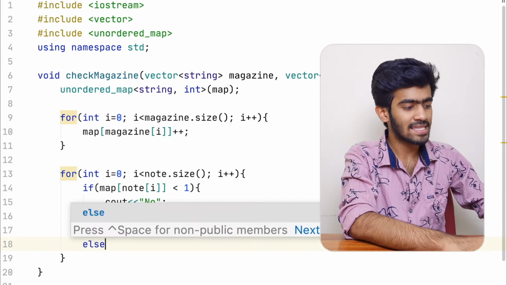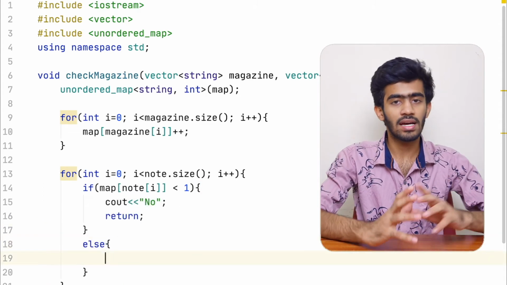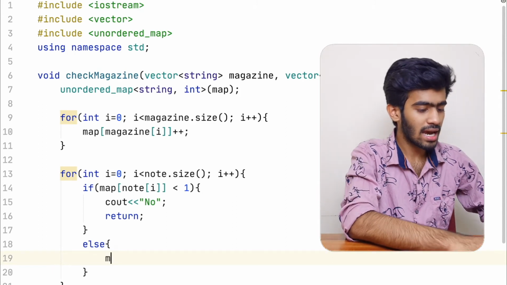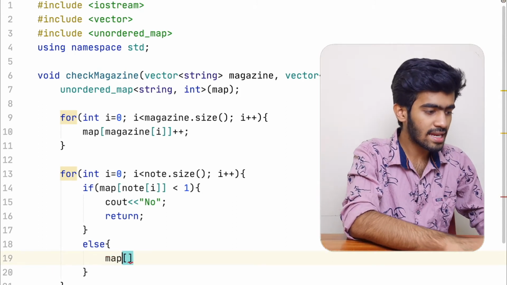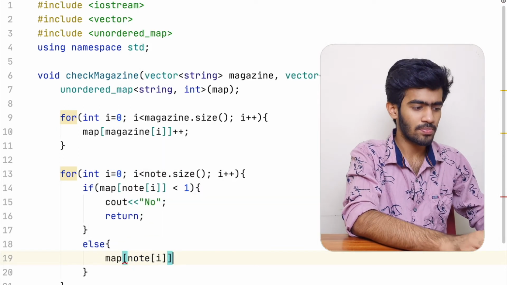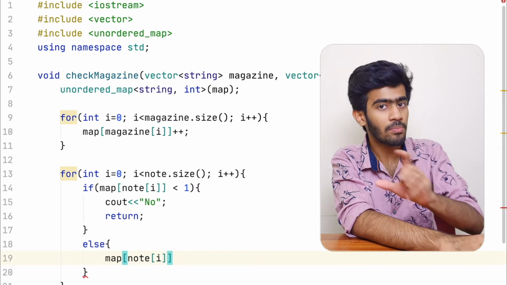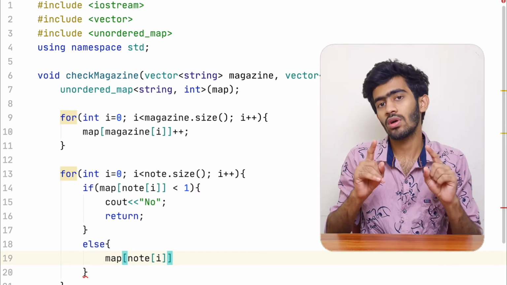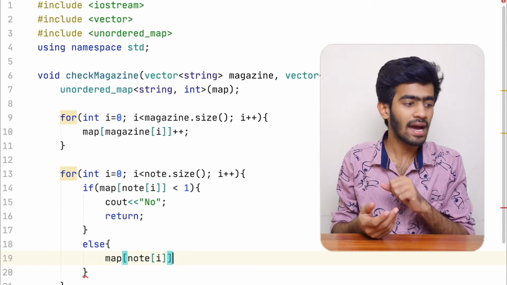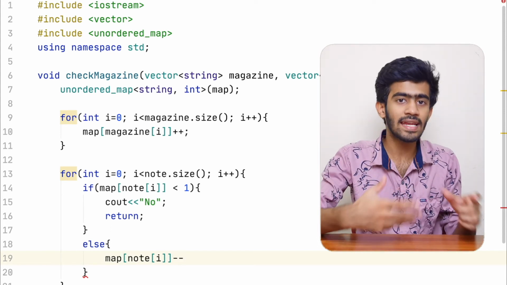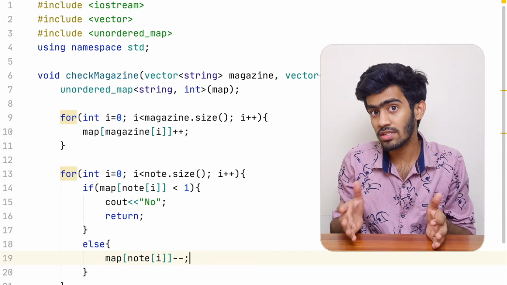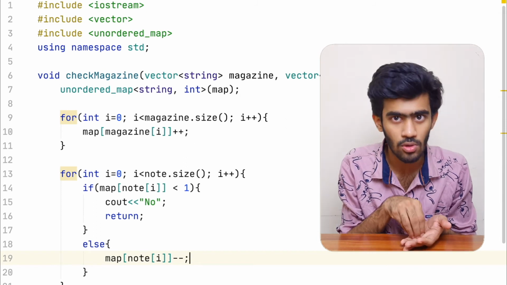Okay, else, that means if this condition is false, it means we have the words. So in that case, we would have to decrement the value of this note of I. And why do we do that? This is done because of the repetition part that we talked about earlier. If we have the same word repeated more number of times, we should have a count of how many times you have already used that word in the ransom note, right?